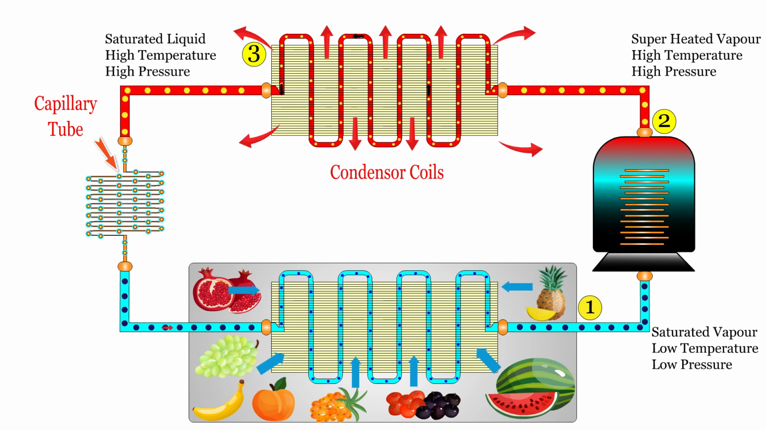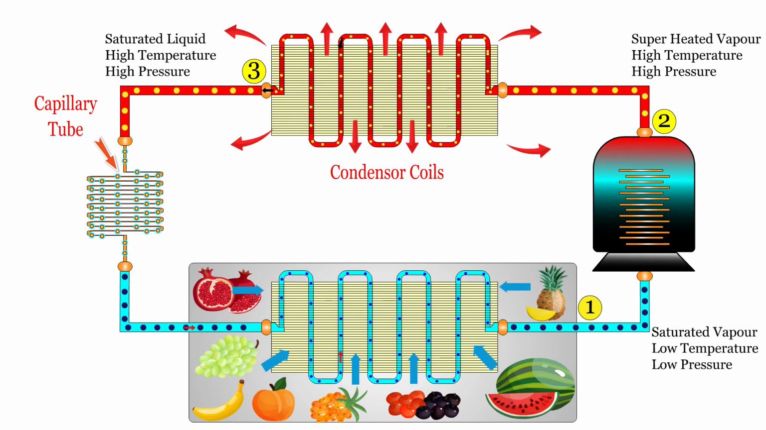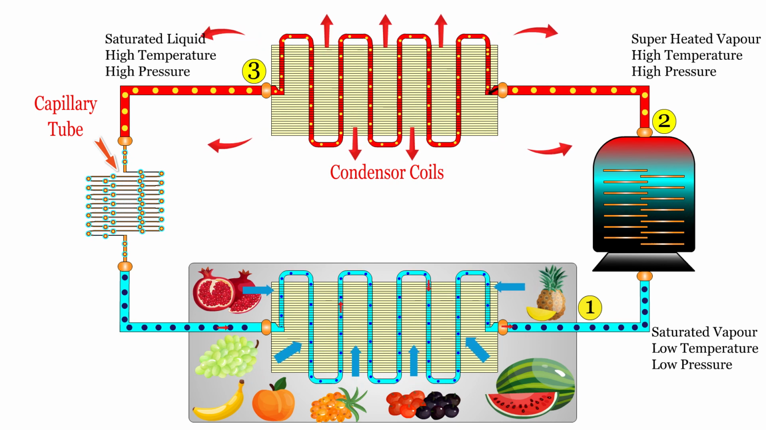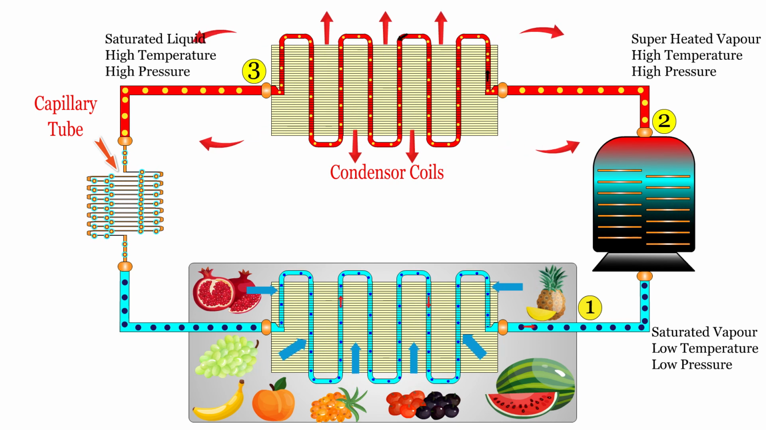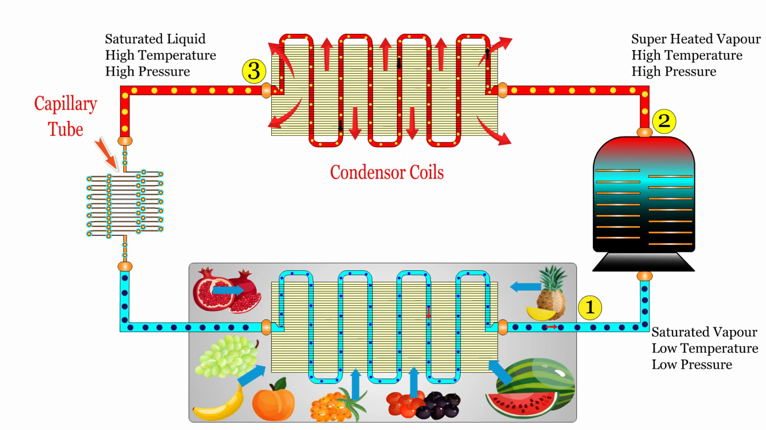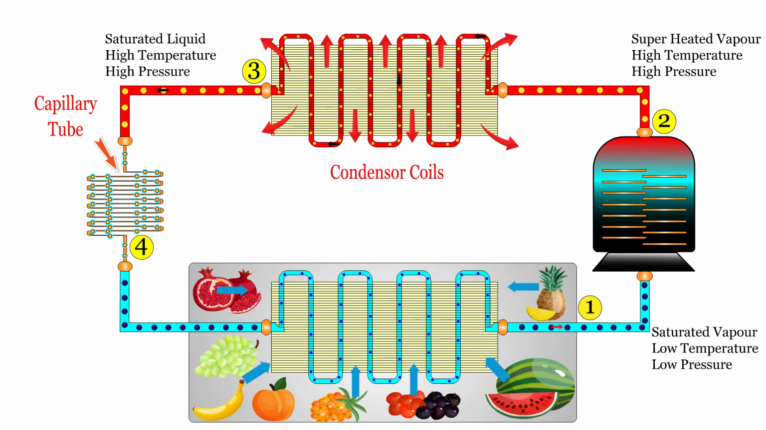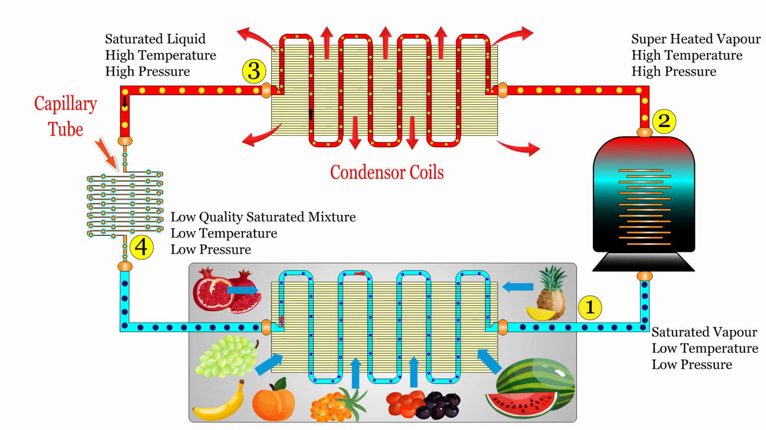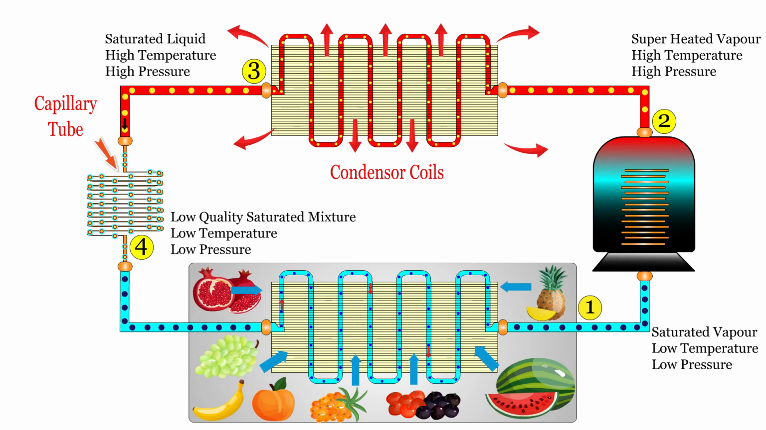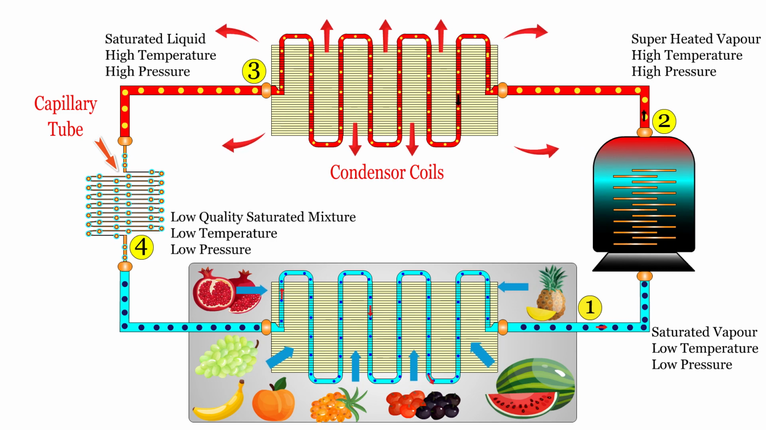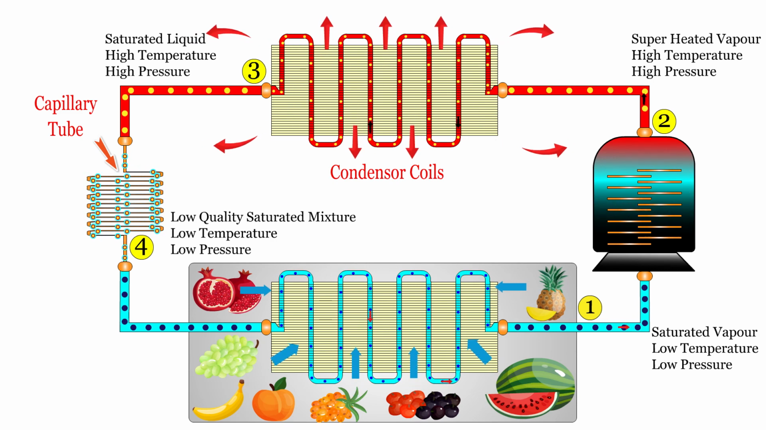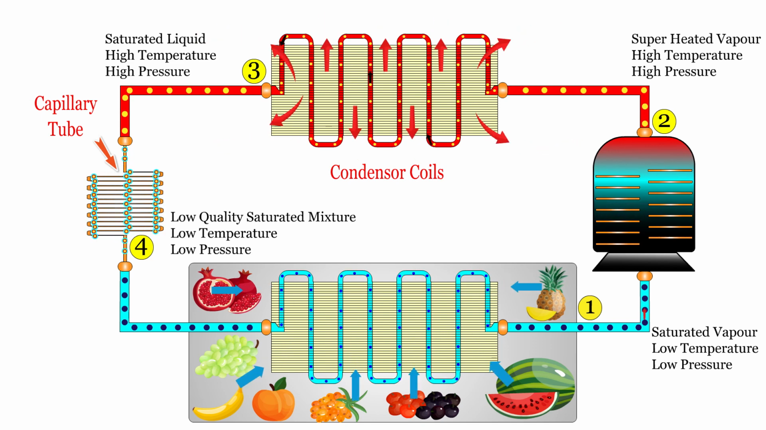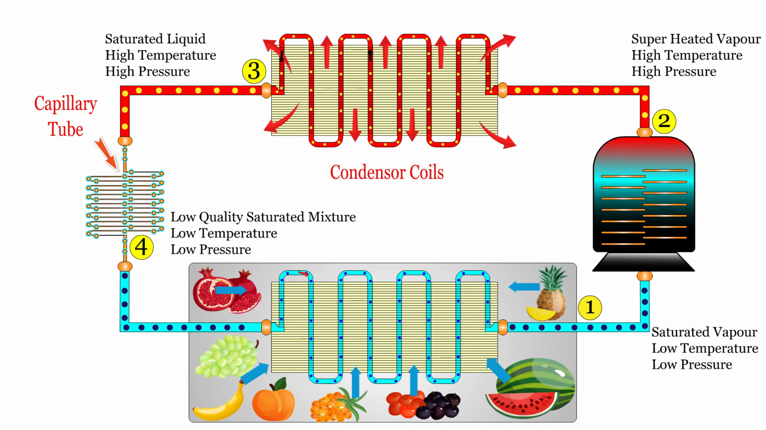State 3 of the refrigerant is just after the condensation process. The refrigerant is in a high temperature and high pressure saturated liquid state. State 4 of the refrigerant is just after the throttling process. The refrigerant is in a low temperature, low pressure, and low quality saturated mixture. This is how food items get cooled in a refrigerator.